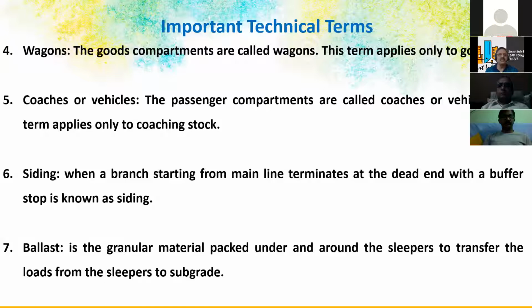Now we are seeing these coaches being converted into corona isolation wards, and railways did convert these coaches into 10,000 beds. And we have sidings: when a branch starting from the main line terminates at a dead end, that is called a siding. We see these sidings mostly in railway stations.